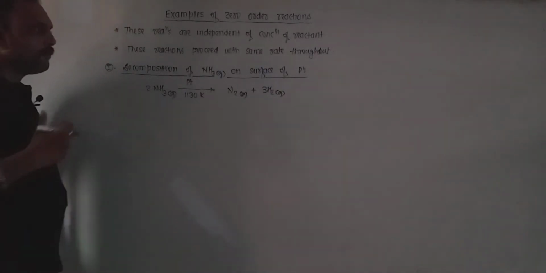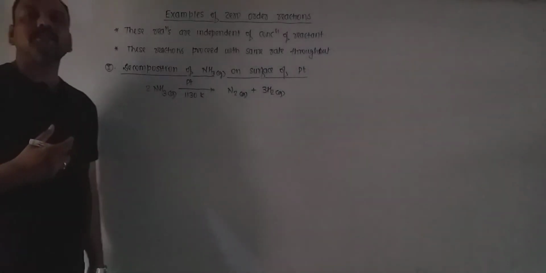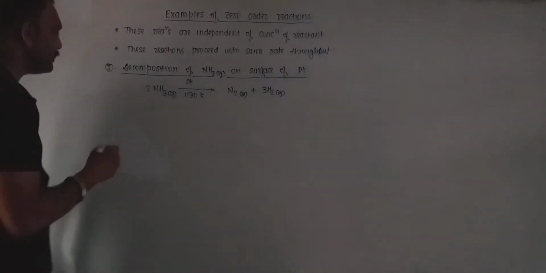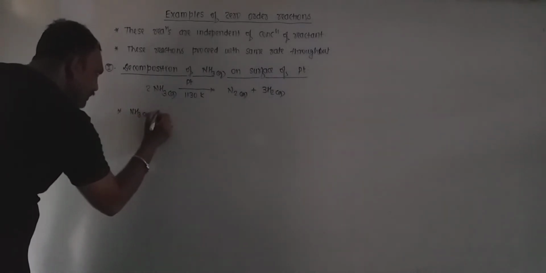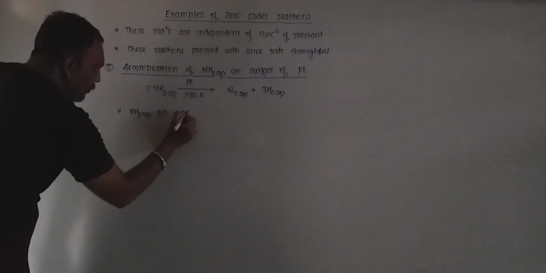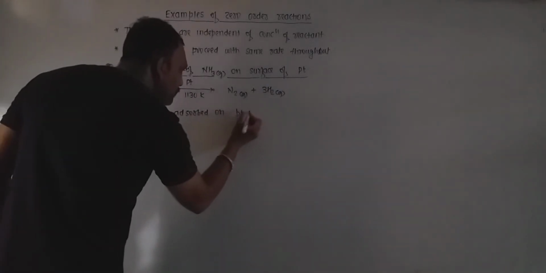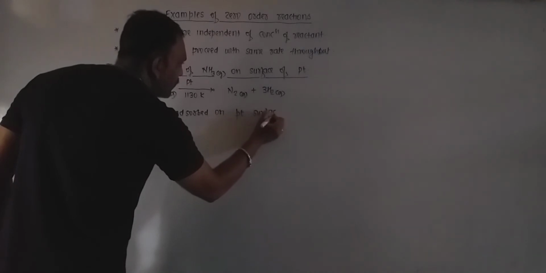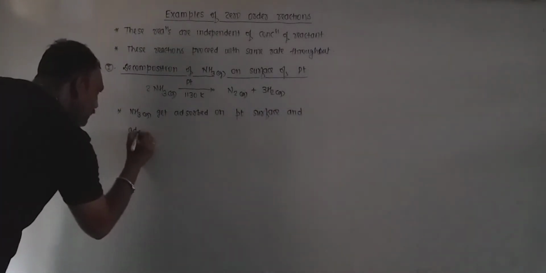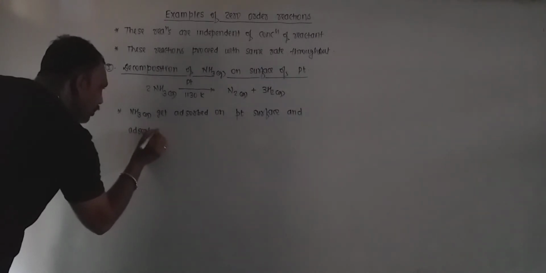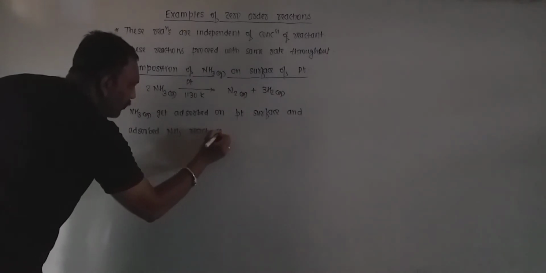So remember, when we try to decompose ammonia on the hot platinum surface, then the NH3 first of all gets adsorbed on platinum surface, and adsorbed ammonia reacts only.